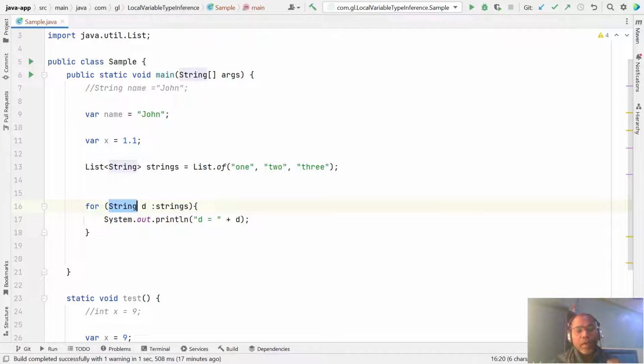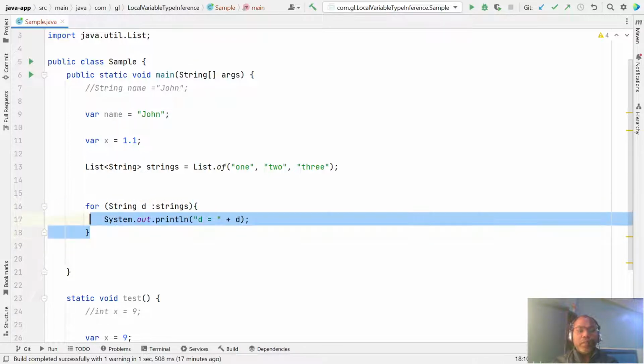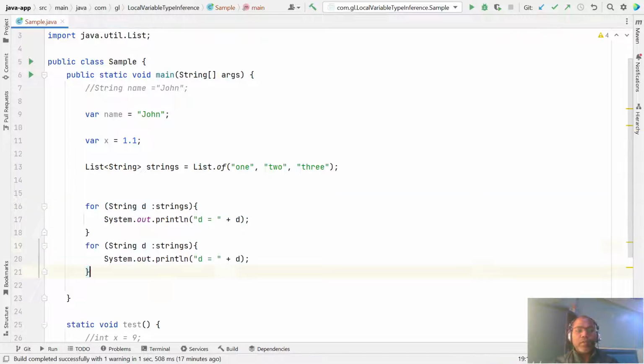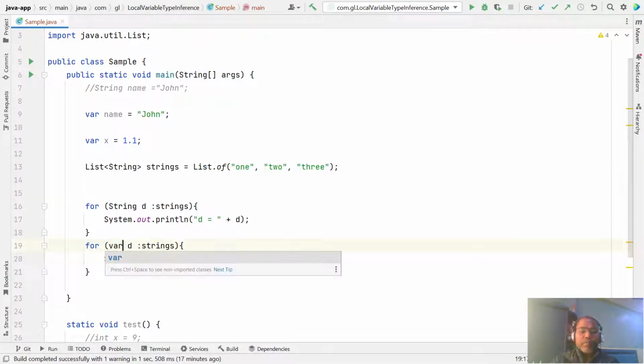So in the enhanced for loop, this is the local variable, and you are getting values from the list of strings. The compiler has also identified the data type. You can even write this using the var keyword.